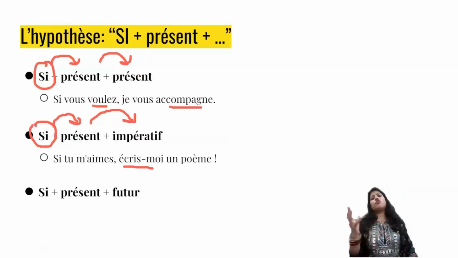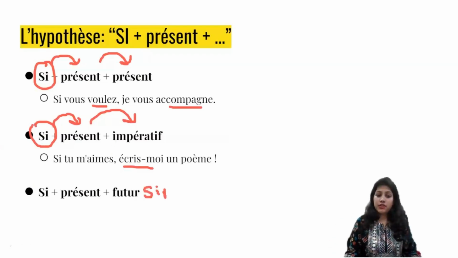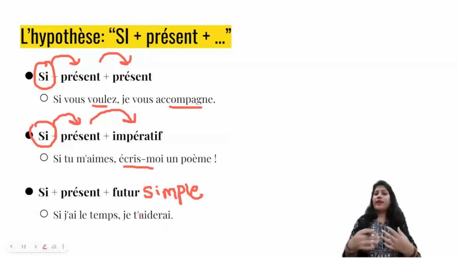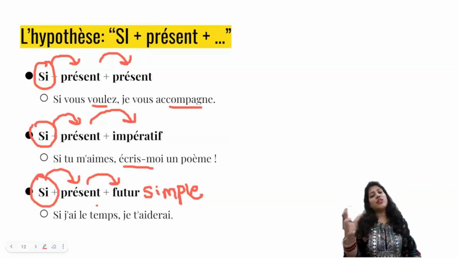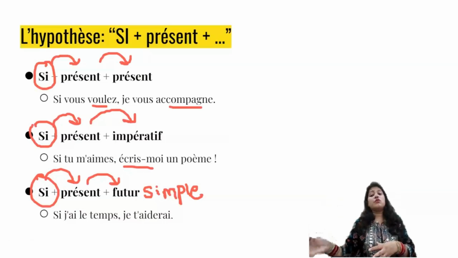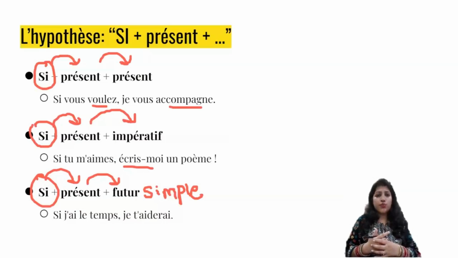And finally we have the most common condition with si, which is si plus présent and then the future simple. Okay, so here it's always the future simple. So look, si j'ai le temps, je t'aiderai. If I have time, I will help you. Okay, so the si, the first action in present and the next one in future simple. So the most common you will find out is si plus présent plus future simple. Okay, but it's not wrong to say in the other two ways as well. We can use the other two structures too.